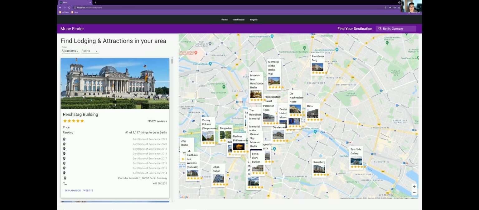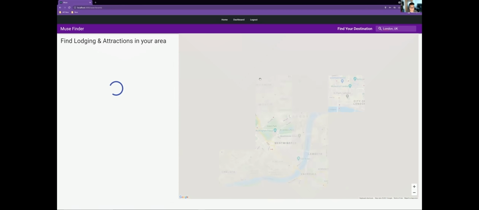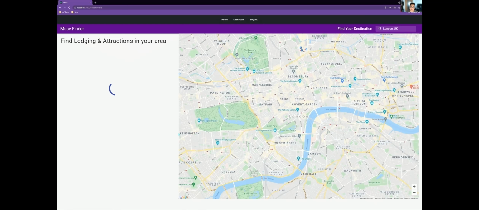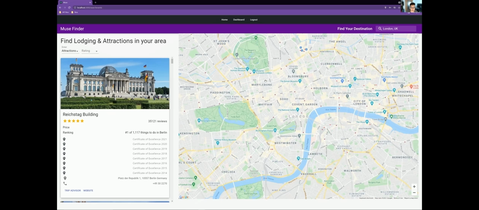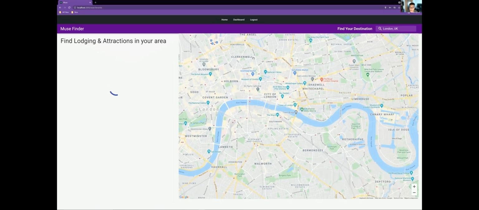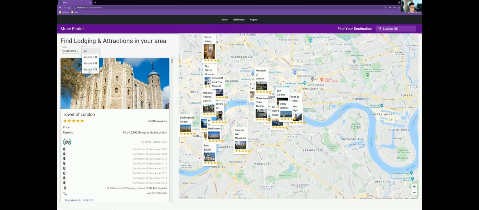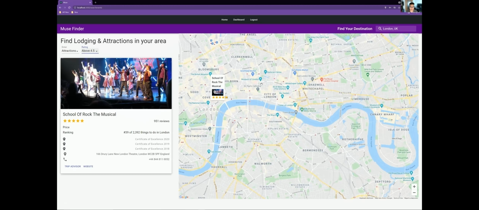In his case, he'll get a list of all the different attractions that are offered in his area. He could also be in London. We'll say London, go to the UK. And we'll see that that's updated here as well. So not only does he have the possibility to look for different attractions and different lodging possibilities, but we can also filter through that data. So let's say he wants an attraction above 4.5. We'll wait for that to refresh and say, give me all attractions that are above 4.5.